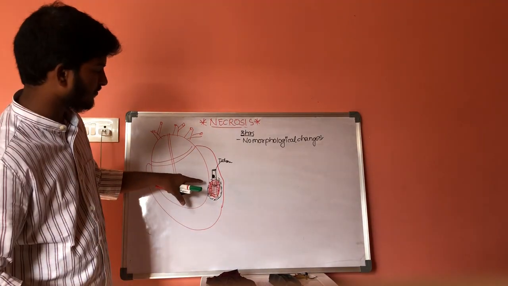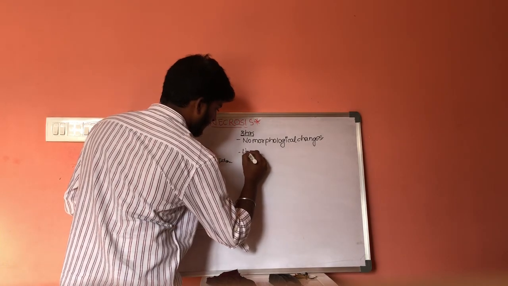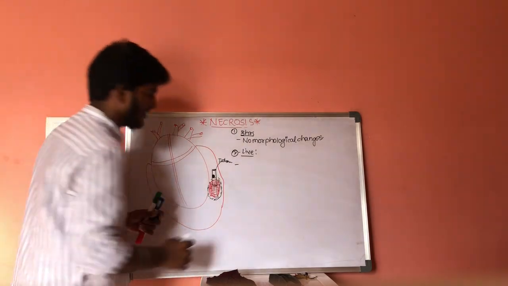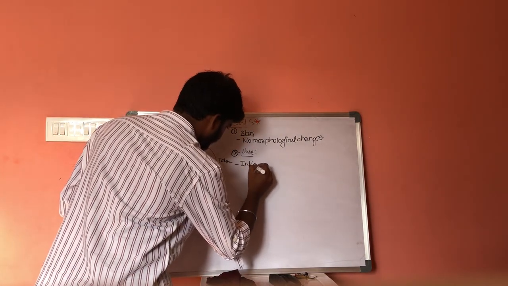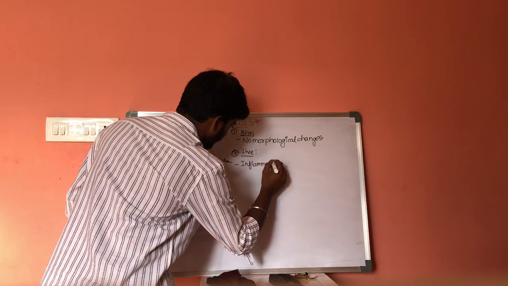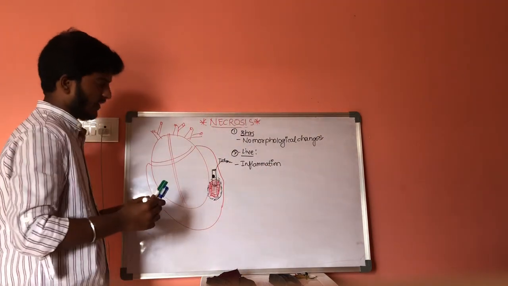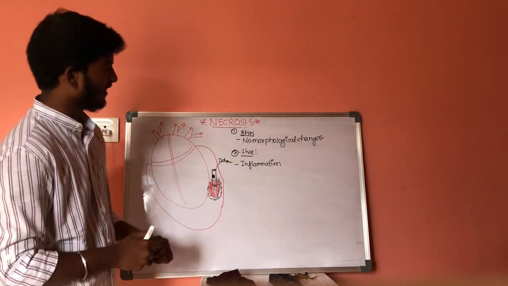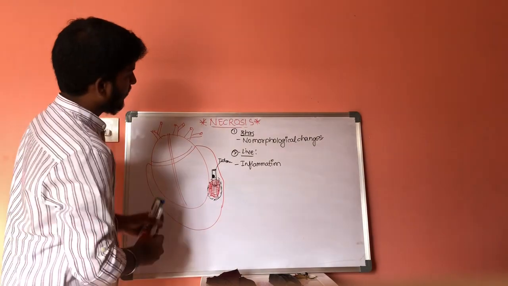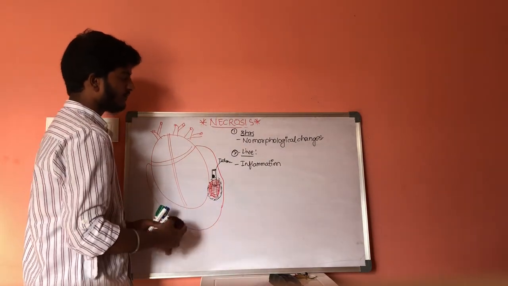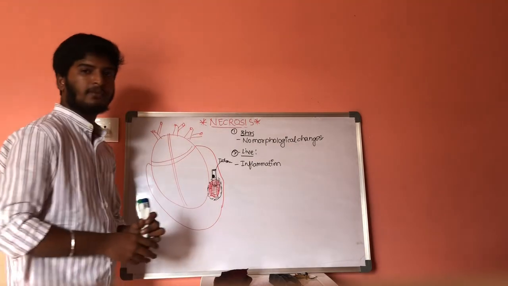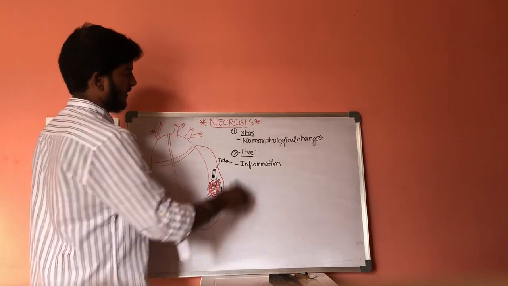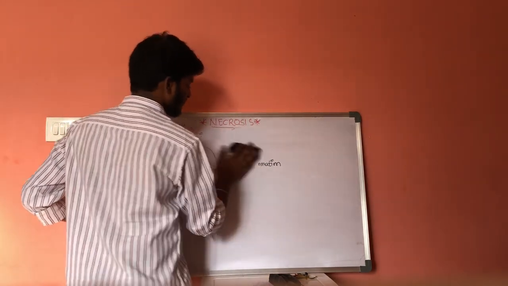Now, in case of a live patient, it undergoes inflammations and will convert this damaged cell into a normal cell. And as we know, by the definition, what necrosis means, before discussing that, okay, let us discuss the process of necrosis.